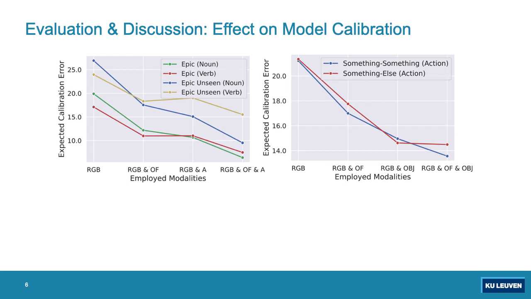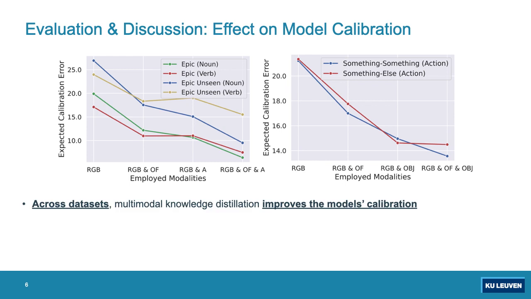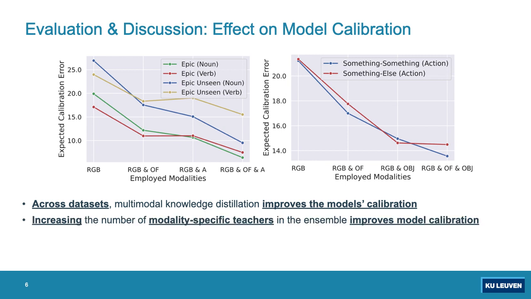We further study the effect multimodal knowledge distillation has on model calibration. We see that across datasets, multimodal knowledge distillation will improve the model's calibration and lower the expected calibration error. We also see that as we increase the number of modality-specific models in the ensemble teacher, this will improve the calibration of the models.